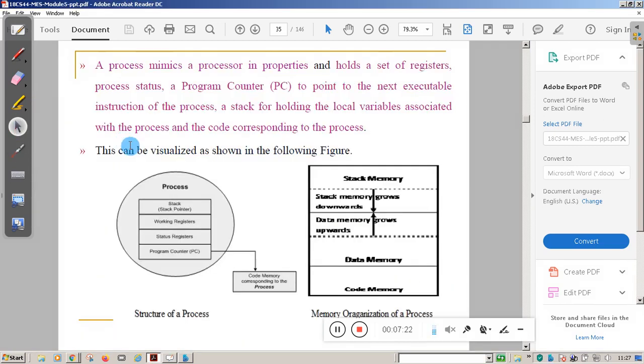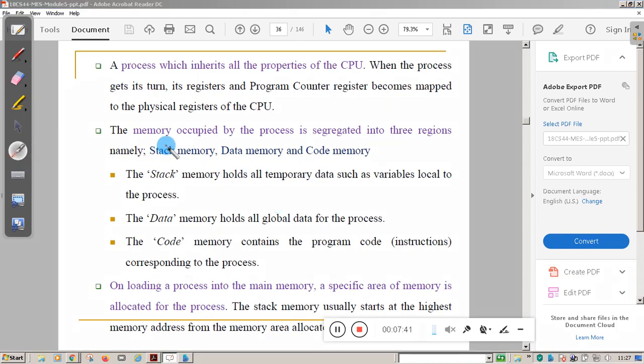I told you in the previous slide, the process contains all these different registers, program counter, etc. When you load the process into the memory, all these registers are mapped to the physical registers of the processor. Clear? Other than that, there are three memory sections the process can use. One is the stack memory, which holds the temporary data, data memory which holds the global data, and code memory which contains the program code and the corresponding instructions of the process.